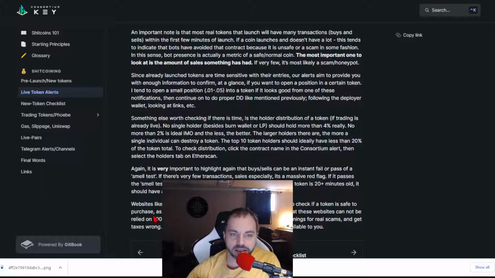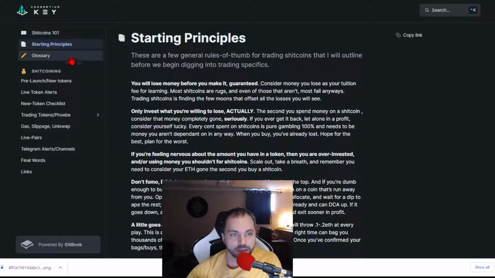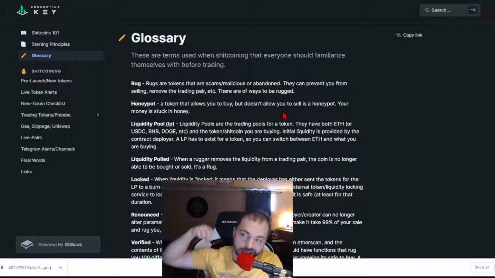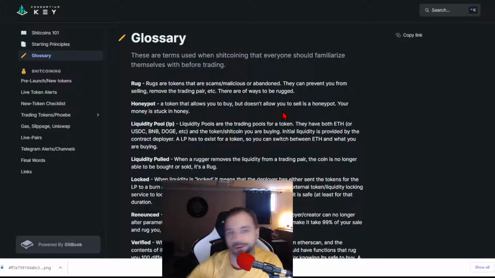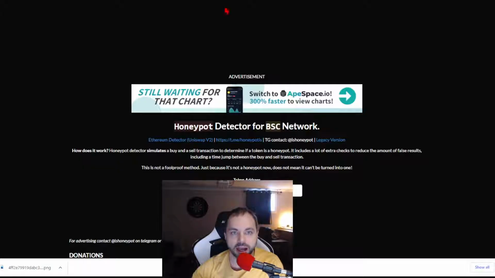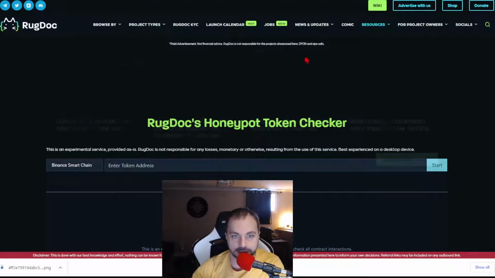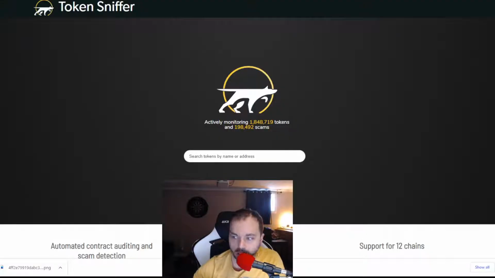One big thing is a honeypot. So if we go in and look at what a honeypot is, a honeypot is a token that allows you to buy but doesn't allow you to sell. So pretty much sticking your hand in a honeypot, it just gets stuck, and then you can't pull it out. That's it. So there's a couple websites you can look at. You look at the HoneyPot Detector, so honeypot.is. There's tokensniffer.com and RugDoc.